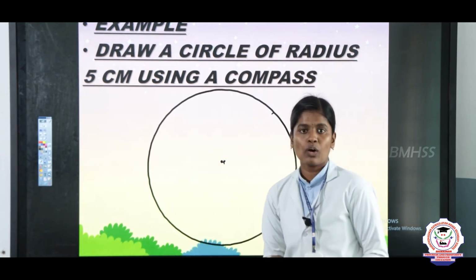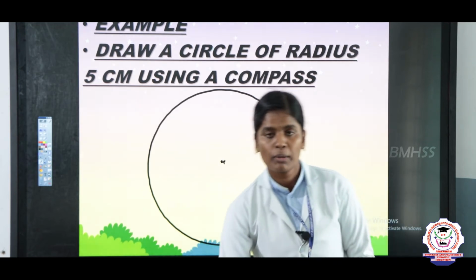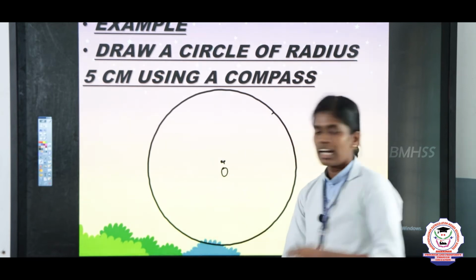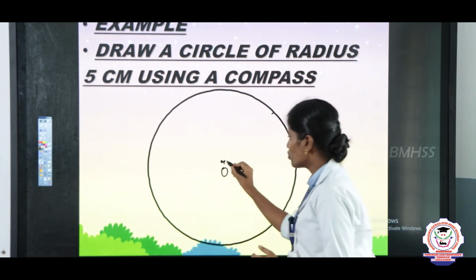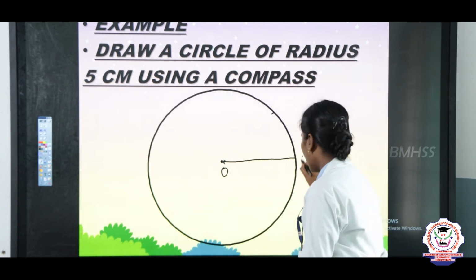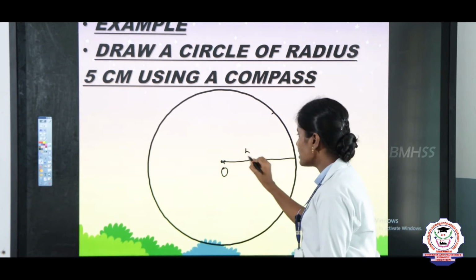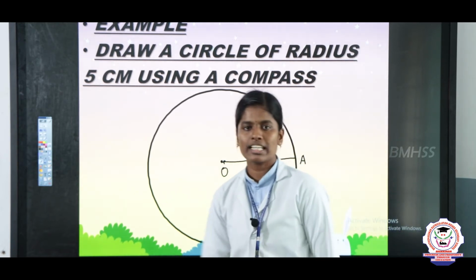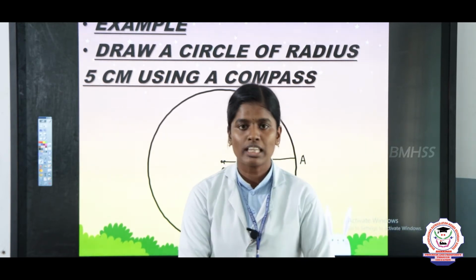Listen children, now we got the circle. Now I am going to write the center point. This is O, and then I will join the radius. You should keep the scale and join this one. This is OA equal to 5 centimeter. OA equal to how many centimeters? 5 centimeter. Next we are going to see the procedure.